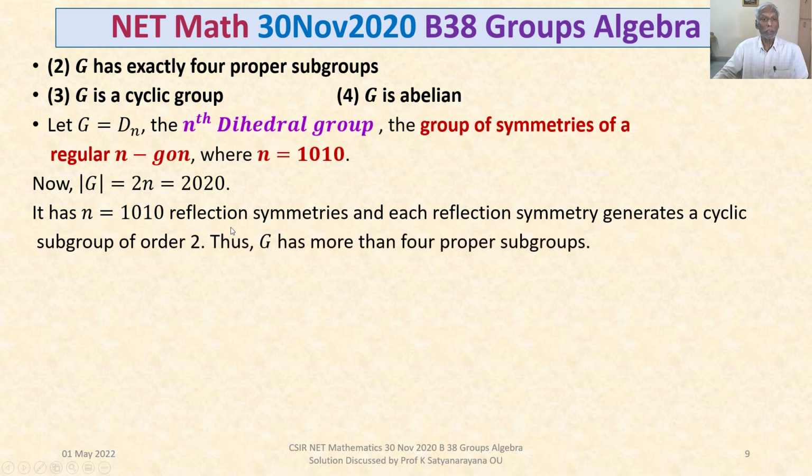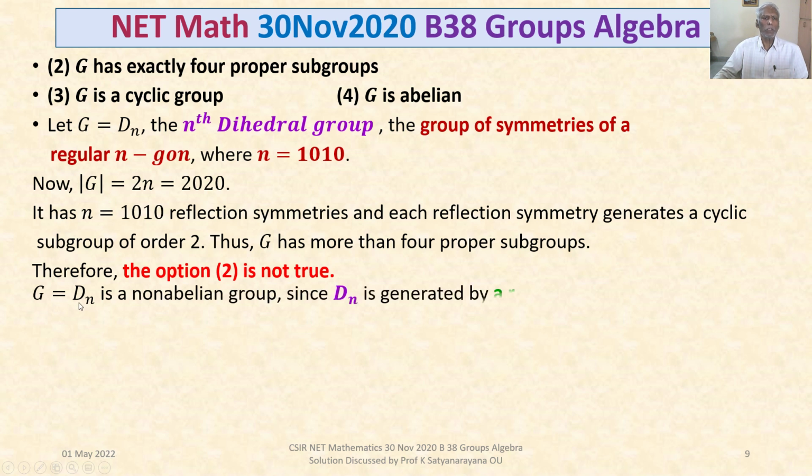So in this case it has 1010 cyclic subgroups of order 2. Thus G has more than 4 proper subgroups. Thereby option 2 is not true. Option 2 says it has exactly 4 proper subgroups, so option 2 is not true.